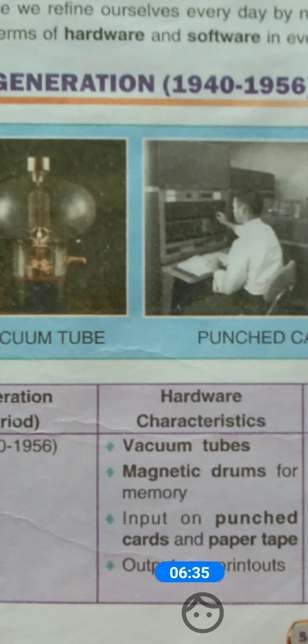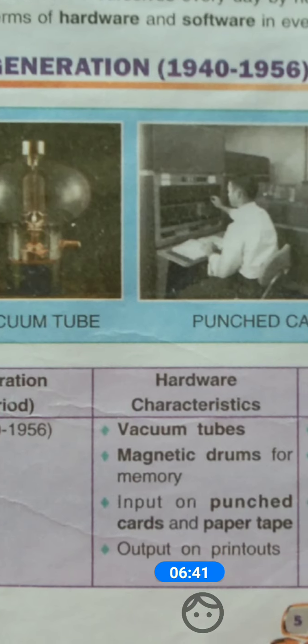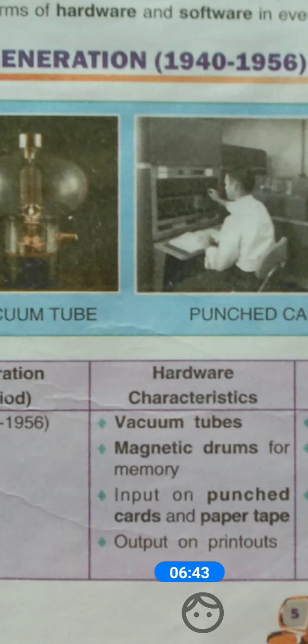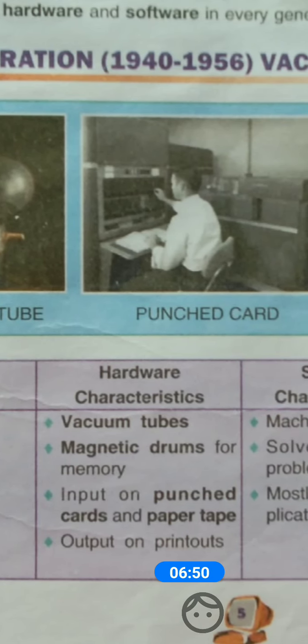Vacuum tubes were used in the first generation, then magnetic drum for memory, and at that time input was given through punched card and paper tape and output on printout. This is the hardware characteristics of the first generation computers.